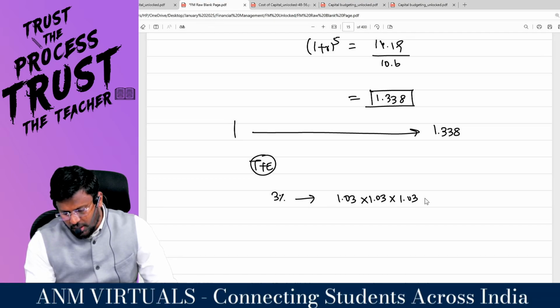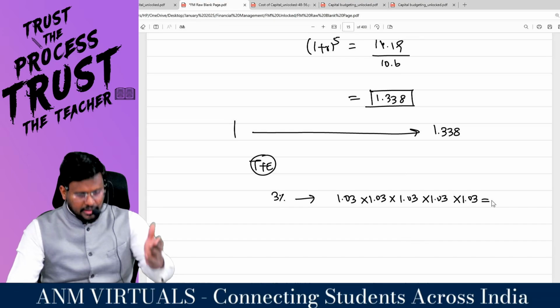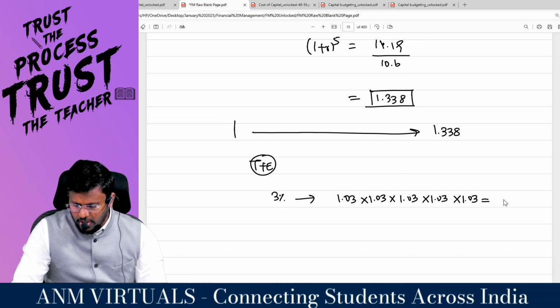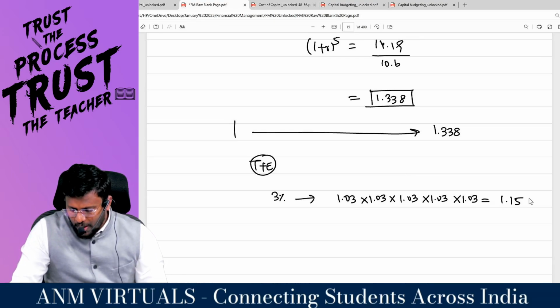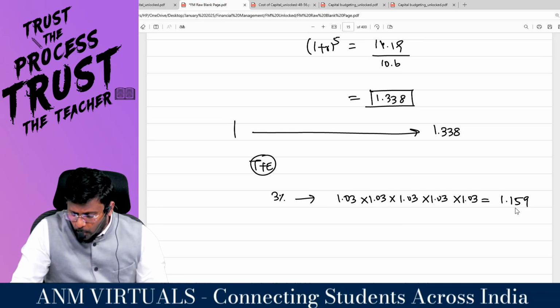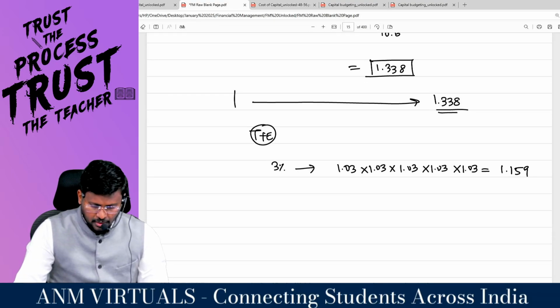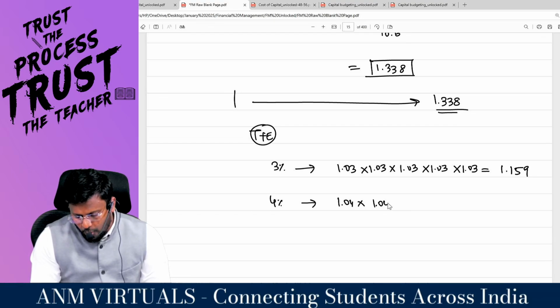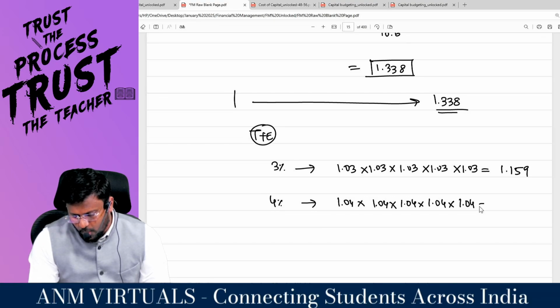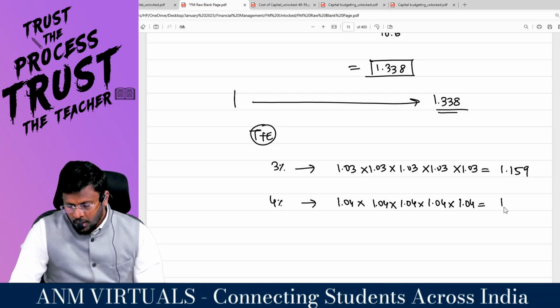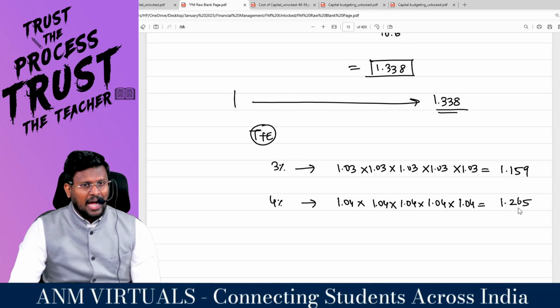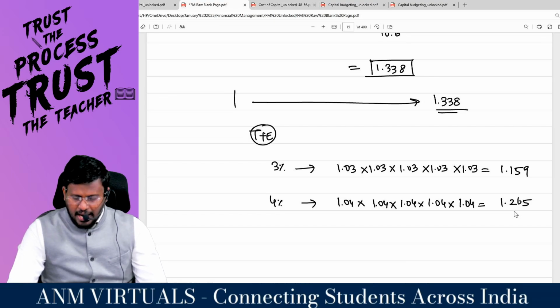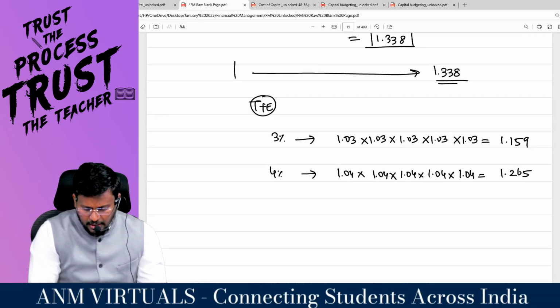1.03 into 1.03 into 1.03 into 1.03 into 1.03. Calculator, take and tell me how much. 1.159. I don't want 1.159. So I am putting 4%, just trial and error. 1.04 into 1.04, five times, comes to 1.265. I don't want 1.265. I need 1.338.